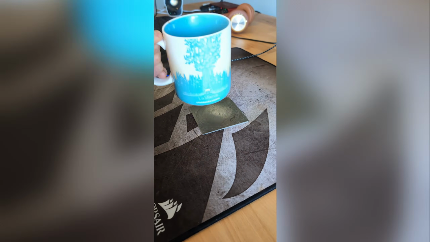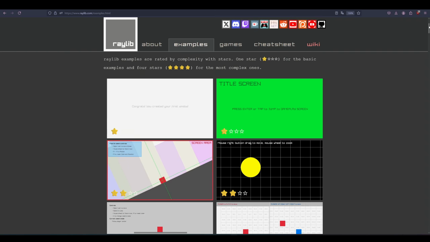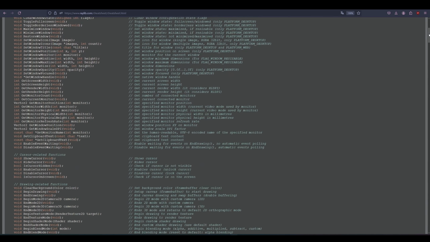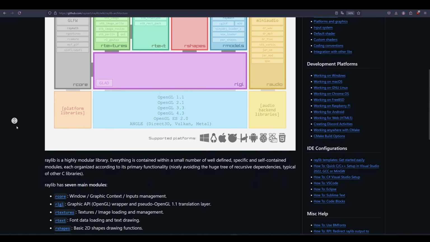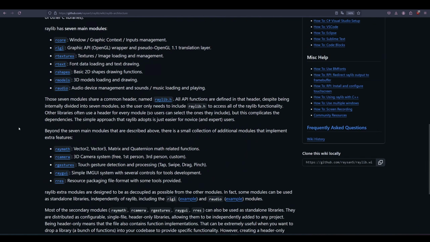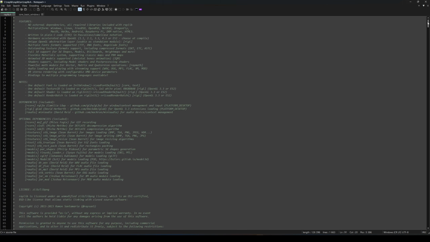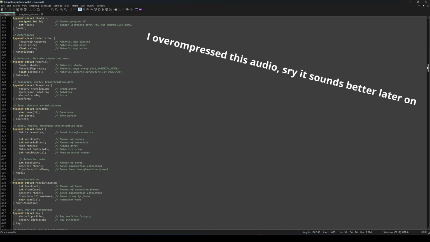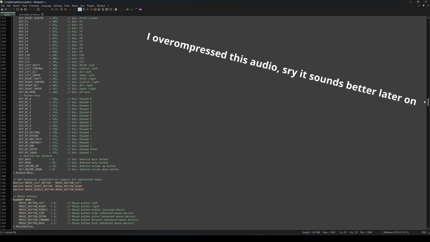I started out as anyone would, with a big cup of coffee. Then I sat down and read the Raylib examples, the documentation, the cheat sheet, the wiki. Well, at least I skimmed them. I wanted to get started. Just open Raylib, and this is what I have to look through.